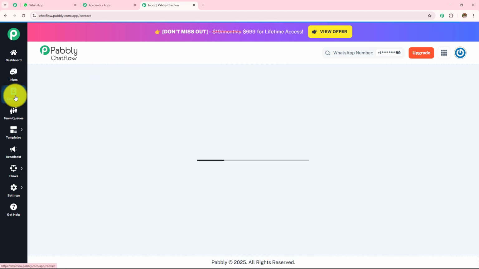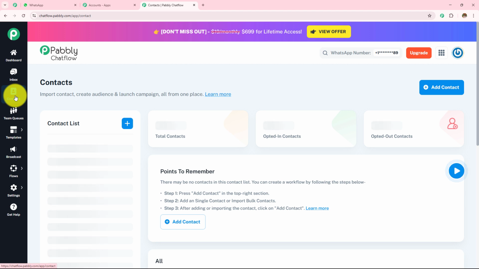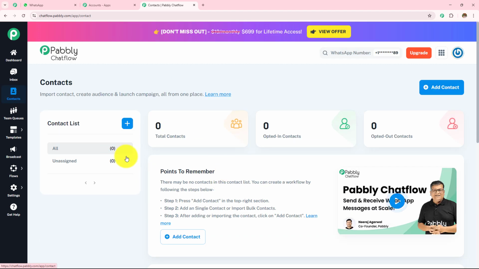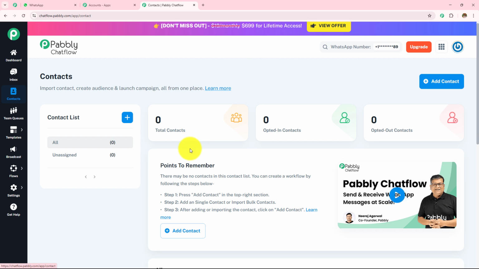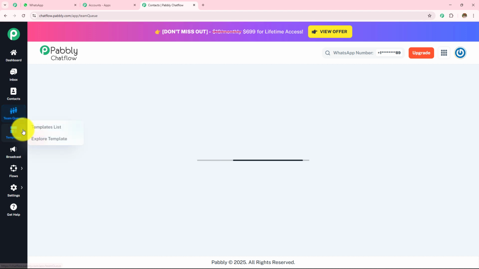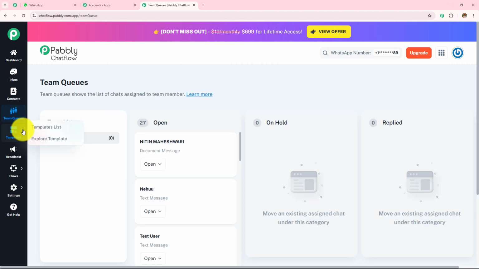Next we have this contacts. So this section manages all your WhatsApp contacts. You can view, add or import contacts to manage them via campaigns or support chats. Next we have this as team queues. So here you can assign messages or chats to different team members.